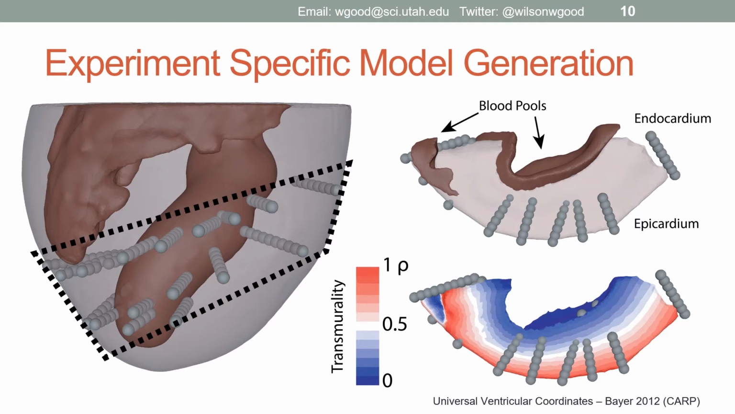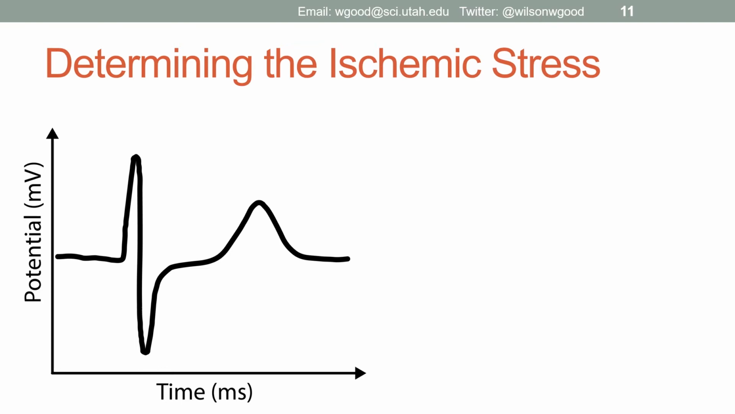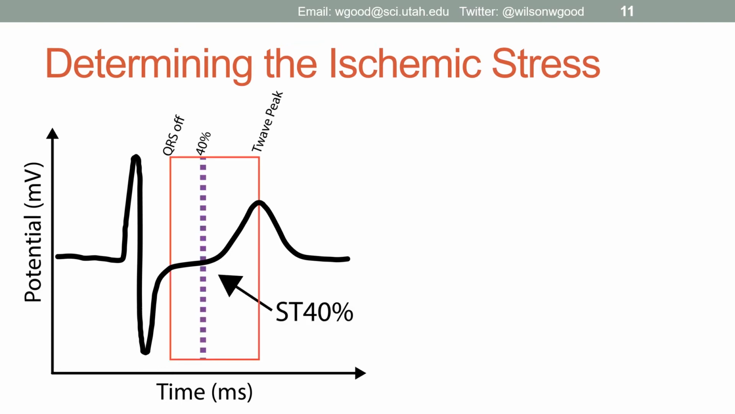It is within this needle envelope we quantify ischemic stress and conduction velocity. We defined the endocardium as a third, mid-myocardium a third, and the epicardium as a third of this transmurality. In order to quantify ischemic stress, we determined the ST40 potential for every electrogram through the ischemic episode. ST40% was determined by looking at the potential of 40% in the ST segment.